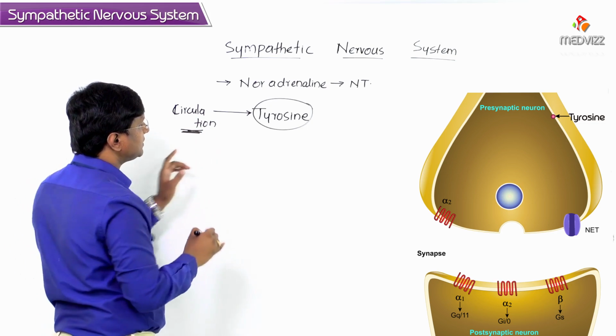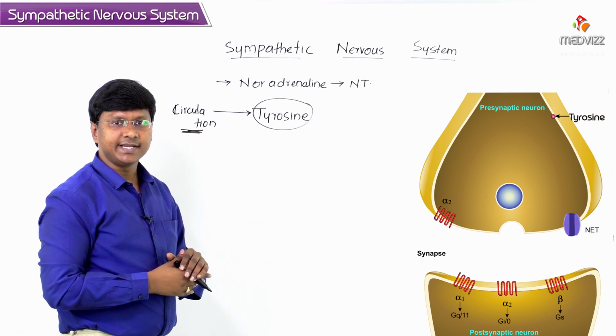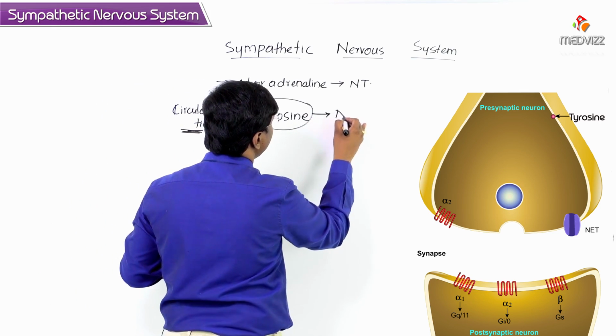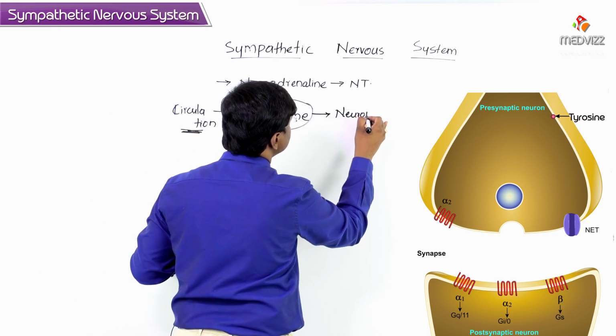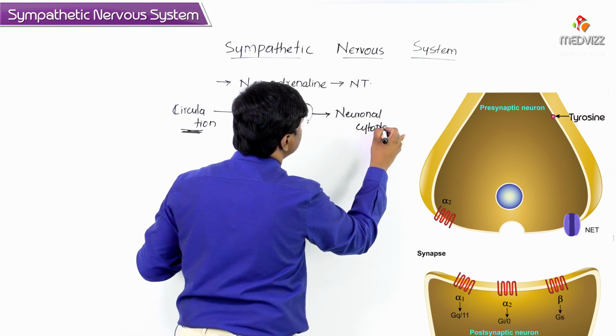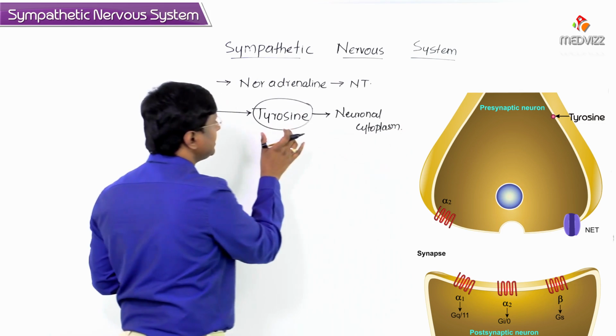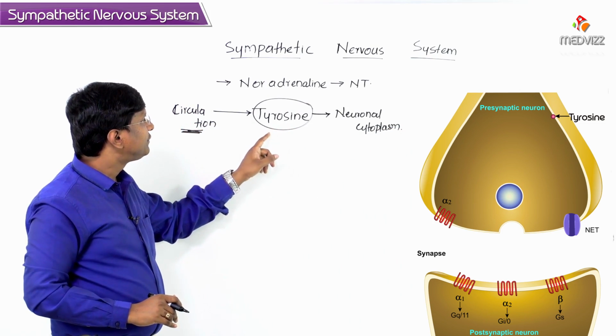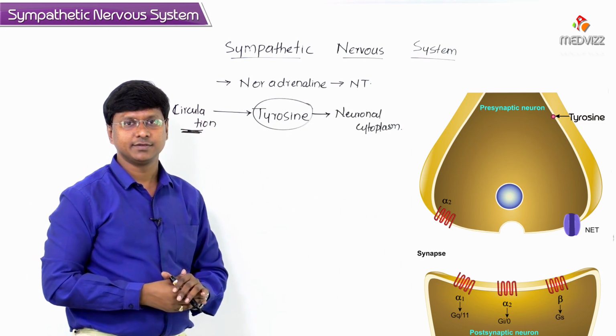Within the blood vessel, this tyrosine enters into the neuronal cytoplasm. So this is the base material, or the raw material, for the synthesis of noradrenaline.